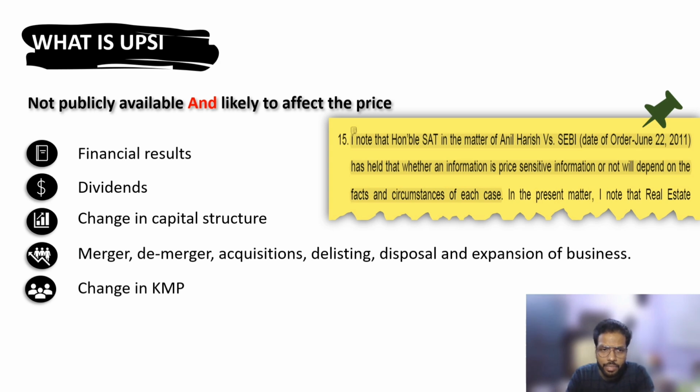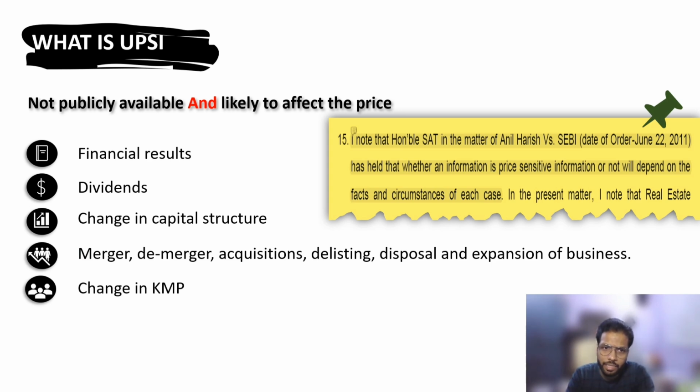And these items can be further bifurcated into smaller pieces as well. Like financial result: when I say that, it's not only the draft financial statement, it could be one particular component as well, like sales figure, any expense figure, your profit number. So financial result is a very broad term. What it comprises, or how this financial result is arrived at, you also need to consider those factors as well.